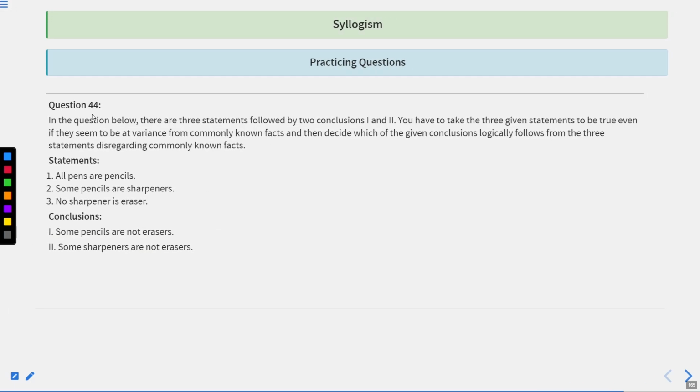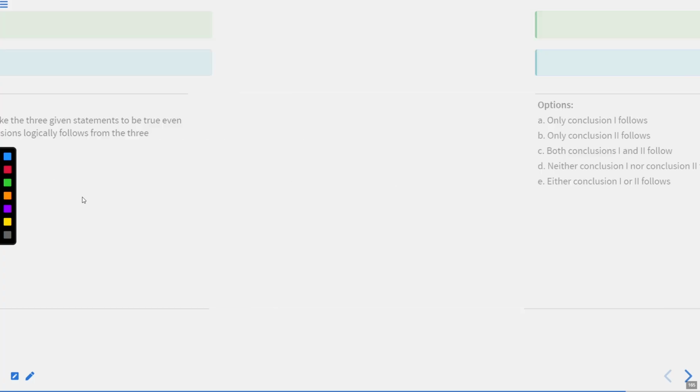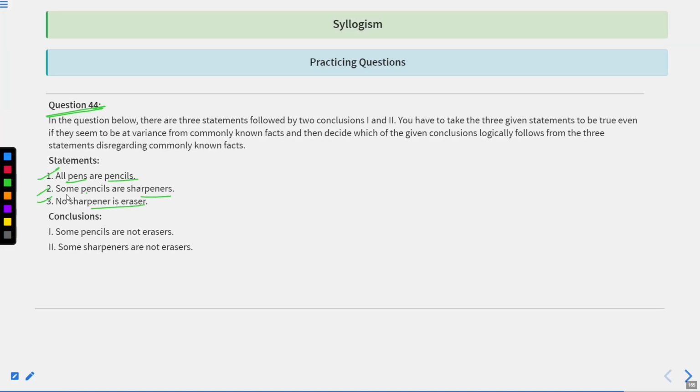Now, let's move to the last question for today and let's try to figure out whether the conclusion follows from the statement that has been provided or not. All pencils are, again, we have pen and pencils and sharpeners and erasers. Now, please draw the Venn diagram and let's try to figure out what will be the correct answer for this question. 10 seconds from now, your time starts now. All pens are pencils. Some pencils are sharpeners. No sharpener is eraser. Need to draw the Venn diagram according to the statement that has been provided.